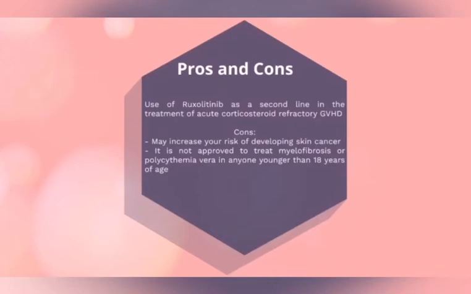Pros: use of Ruxolitinib as a second line in treatment of acute corticosteroid-refractory GVHD. Cons: it may increase your risk of developing skin cancer, and it is not approved to treat myelofibrosis or polycythemia vera in anyone younger than 18 years of age.